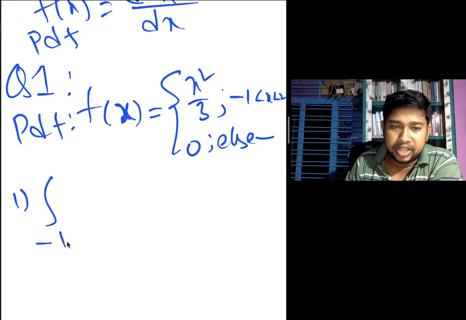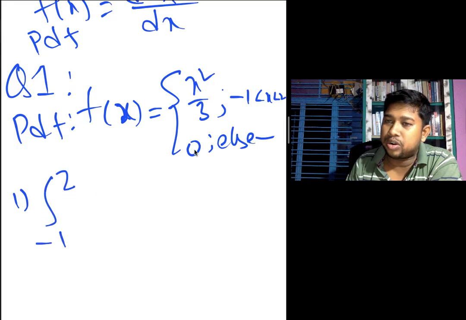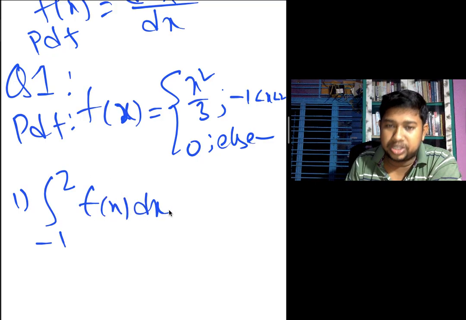Now we check the integral from minus 1 to 2. In the continuous case, whether the endpoints are open or closed does not matter. We check whether this value is 1.